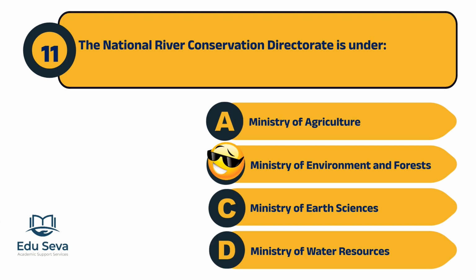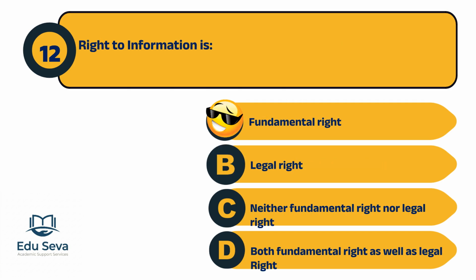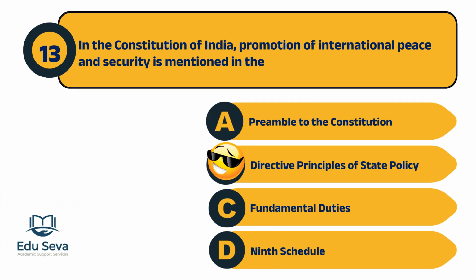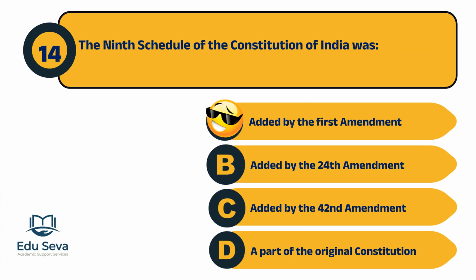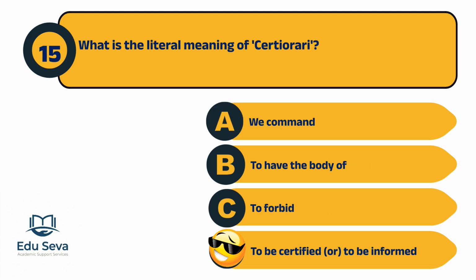The National River Conservation Directorate is under the Ministry of Environment and Forests. Right to information is considered a fundamental right. The promotion of international peace and security is mentioned in the Directive Principles of State Policy in the Constitution of India. The 9th schedule of the Constitution of India was added by the First Amendment. The literal meaning of certiorari is to be certified or to be informed.